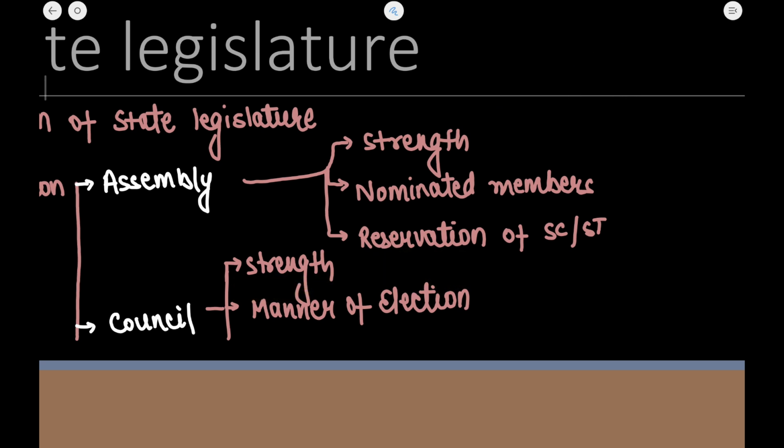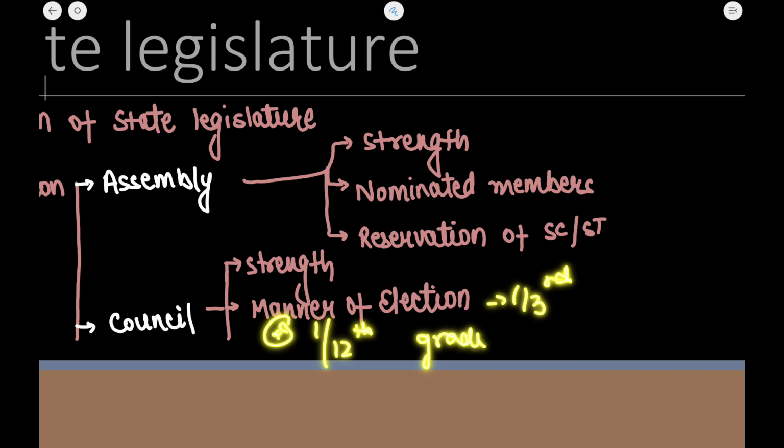What is the manner of election of the members of the state legislative council? First of all, 1/3 of the members are elected by the members of the local bodies in the state, like municipalities and district boards, etc. Second, 1/12 of the members in the state legislative council are elected by graduates of 3 years standing in the state.